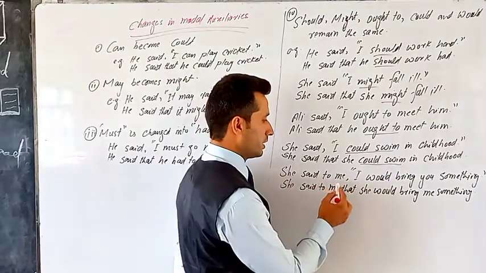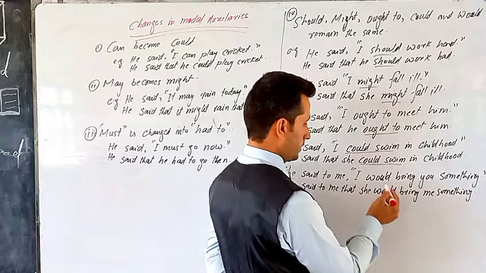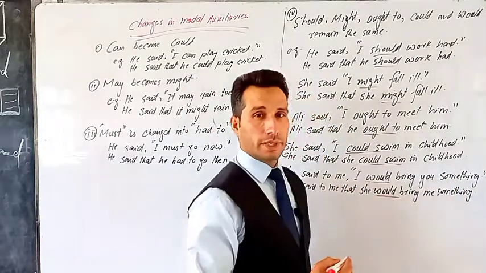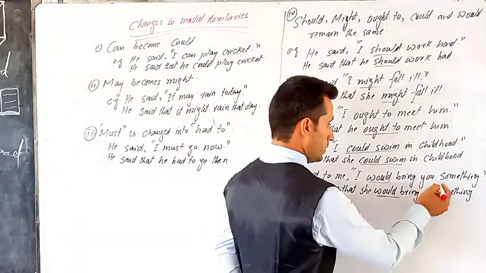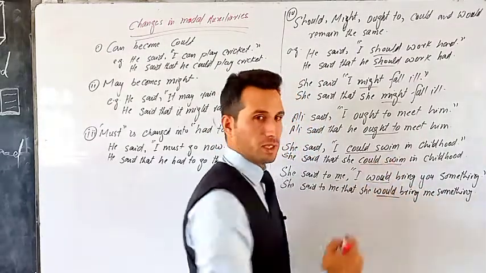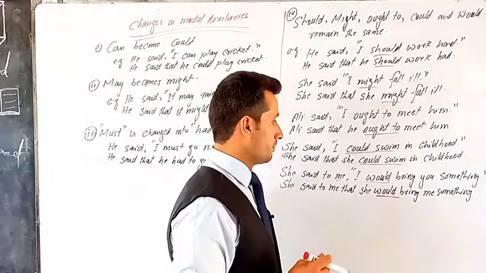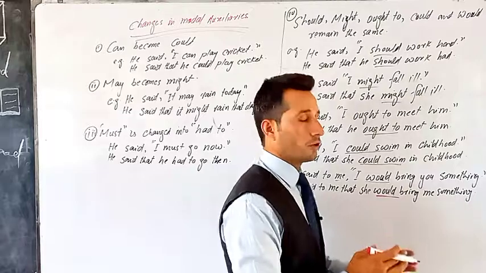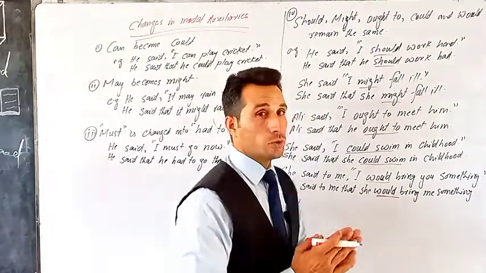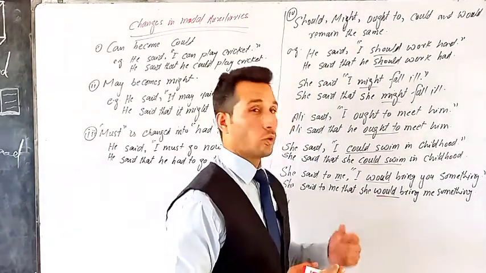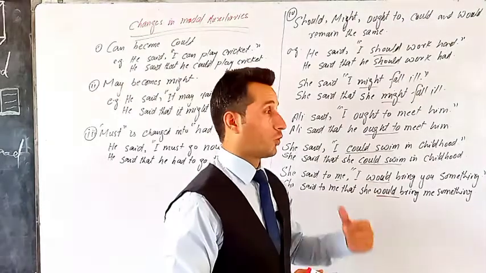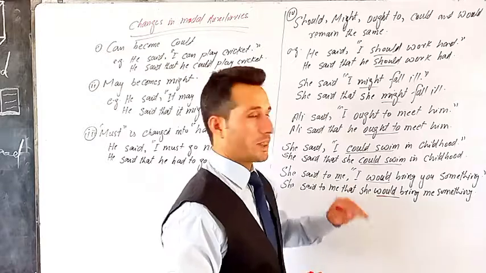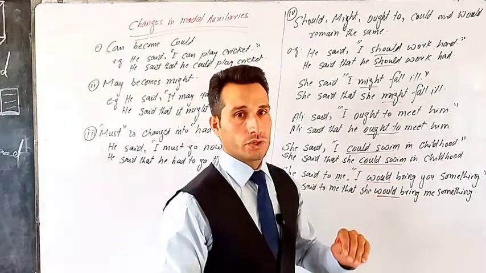She said to me, "I would bring you something." So, would. She said to me that she would bring me something. You is converted according to the object, so it becomes me. She would bring me something. But remember, would remains the same if it is used as a kind of modal auxiliary. But if it is used for desire or wish, like "would that," etc., we have to follow another separate structure. We will discuss it later on. Here it is used as a modal auxiliary without expressing any desire or wish.